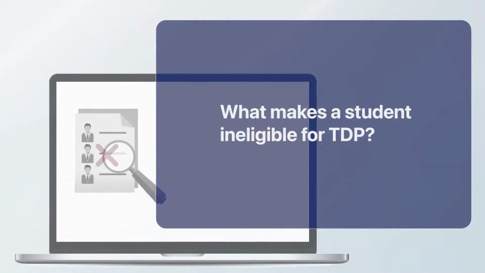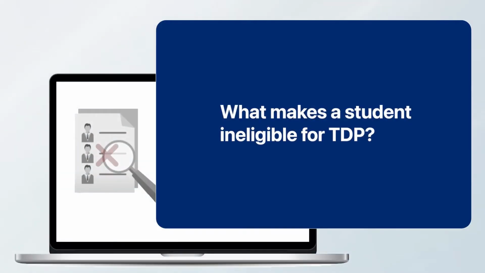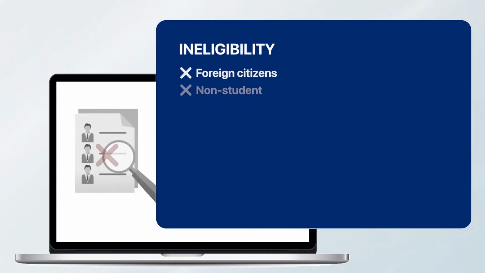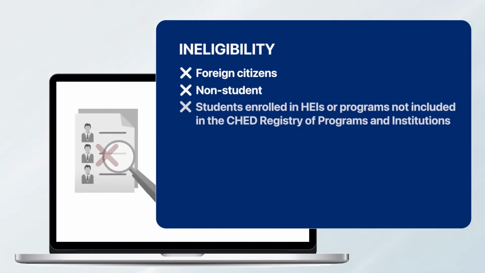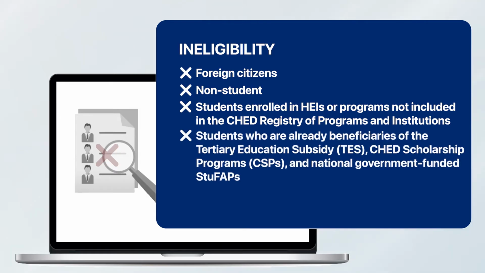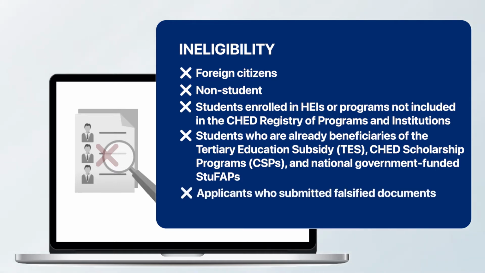But what makes a student ineligible for TDP? If you are a foreign citizen or a non-student, if you are enrolled in HEIs or programs not included in the SHED Registry of Programs and Institutions, if you are in your second undergraduate program, or a beneficiary of the Tertiary Education Subsidy, SHED scholarship programs, and other national government-funded student financial assistance programs, and applicants who submitted falsified documents.